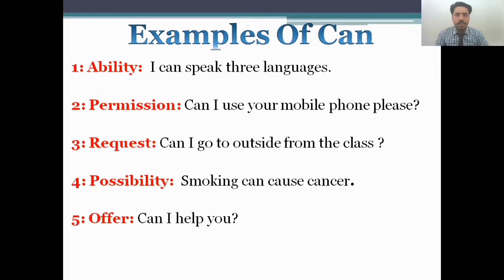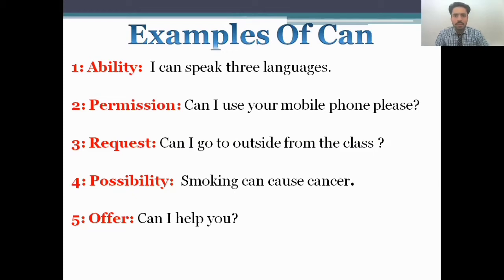That is called ability. Then permission: "Can I use your mobile phone, please?" If you ask someone this, it's a permission. Number three is request: "Can I go outside from the class?" For example, a teacher is teaching the students in the class, and a student says, "Sir, can I go outside from the class?"